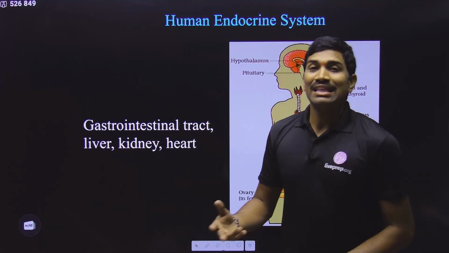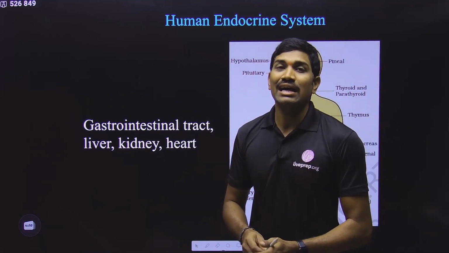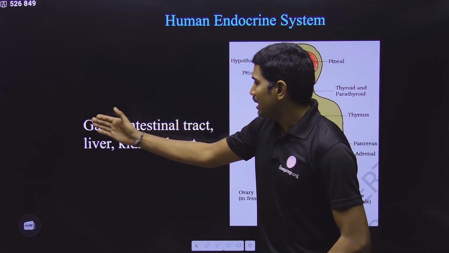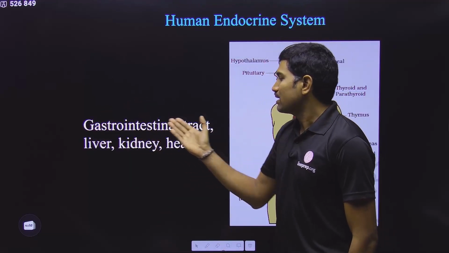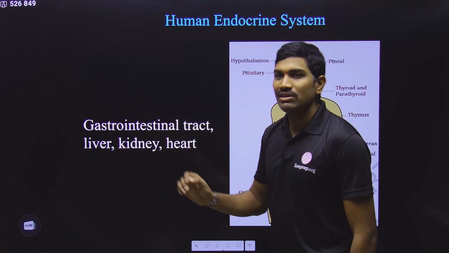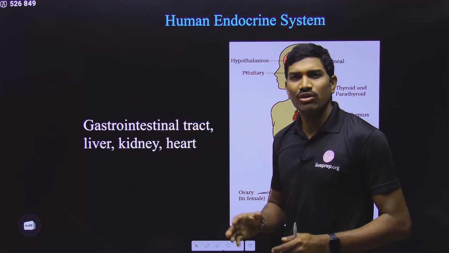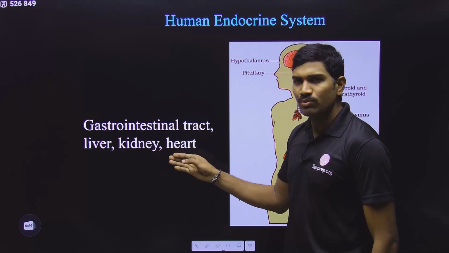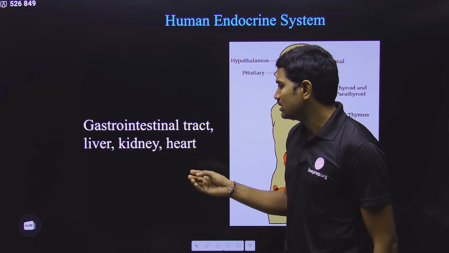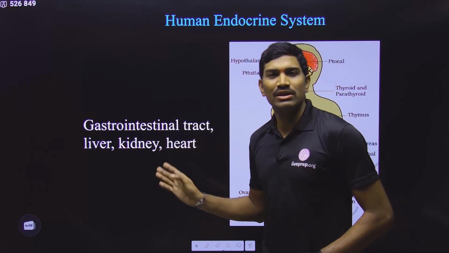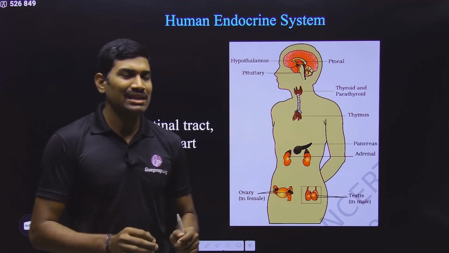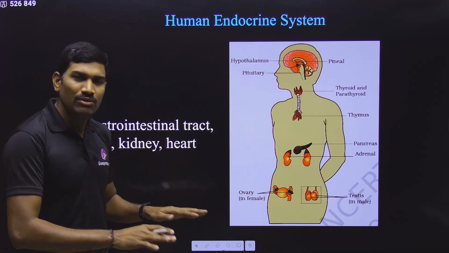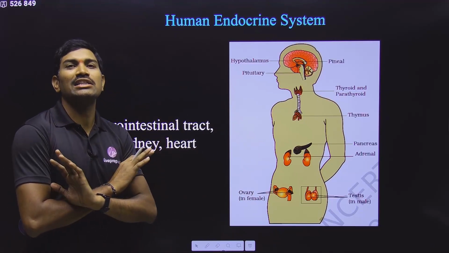Along with this, there are some diffused cells or unorganized tissues. They are also producing some hormones, and they are generally seen in the gastrointestinal tract, and even the liver is producing some types of hormones, but we are not studying much about this. Even the kidney produces some hormones. One example is mentioned in NCERT, and from the heart also we are studying one example. So in the NCERT, at least one example is given. Whatever they have given in NCERT, only that much we are studying. We are not going out of NCERT.